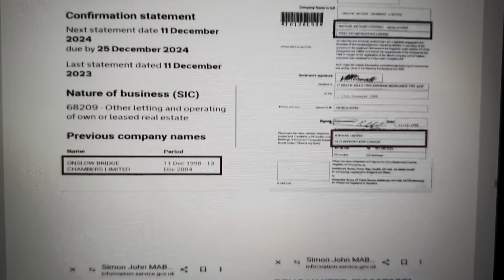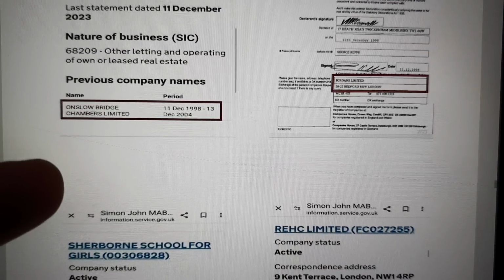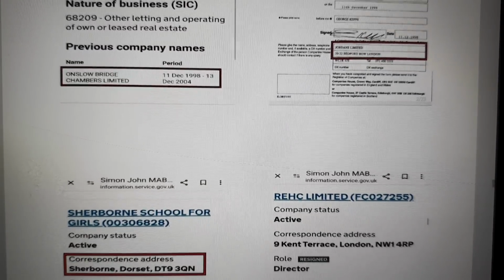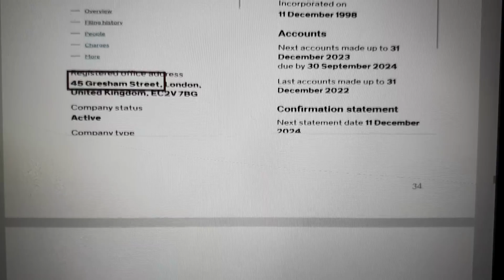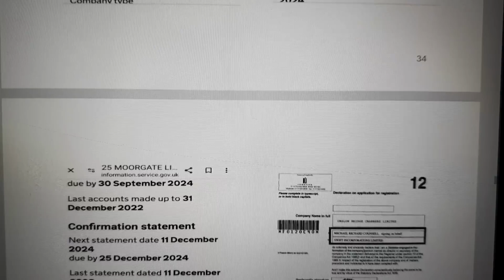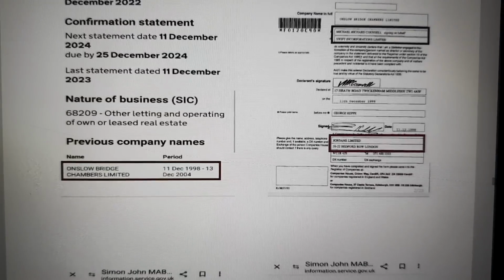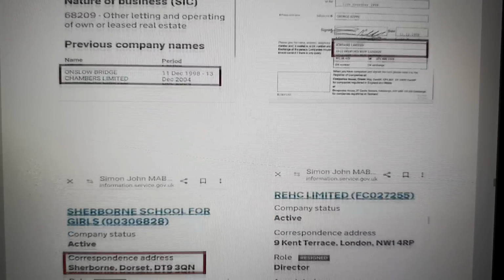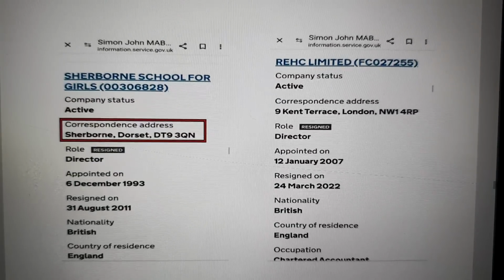So moving forward, you can see this was incorporated in 1998, and they changed the name in 2004. But it's still active and hasn't changed its name since. Now, obviously, you had the World Trade Center disaster in 2001. I'll leave you to draw your own conclusions about that.